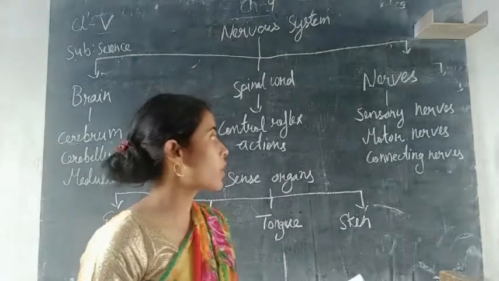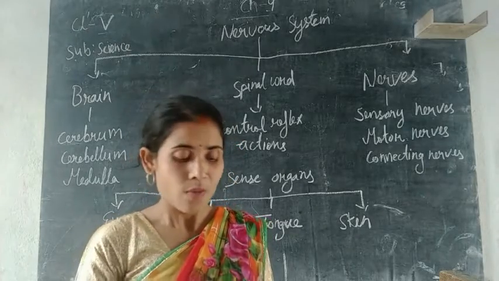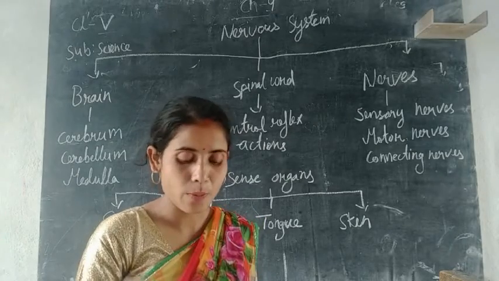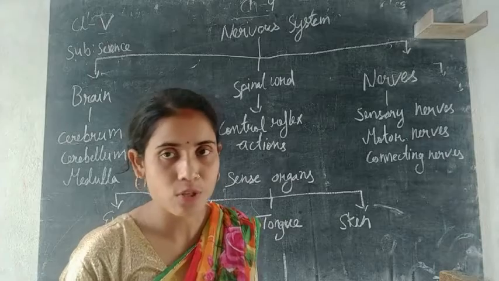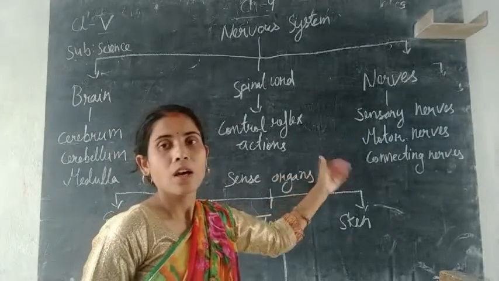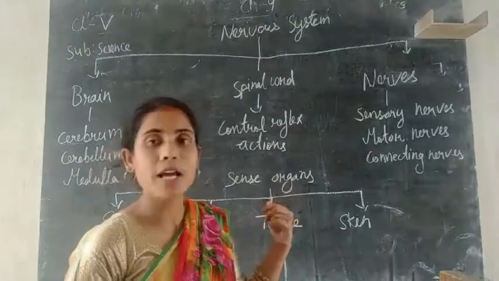Connecting nerve cells does the work. It is a nerve cell which connects between the sensory nerves and the motor nerves. So the connecting nerve cell is what? It passes the signals from the sensory nerves and motor nerves, and then these signals are received by the brain, and then the function has to be delivered. These are the three nerve cells. So the three nerve cells are your sensory nerve cells, motor nerve cells and connecting nerve